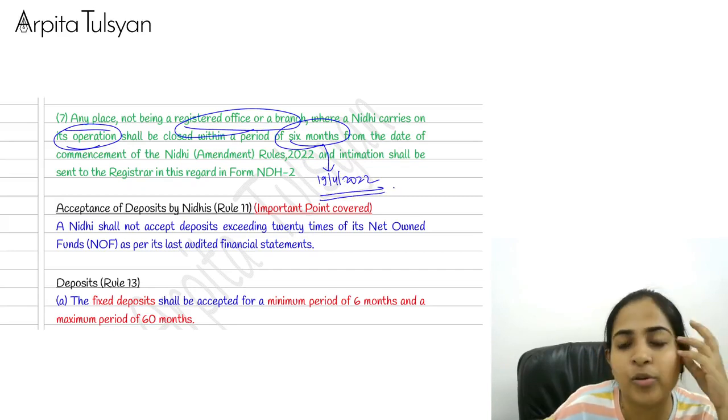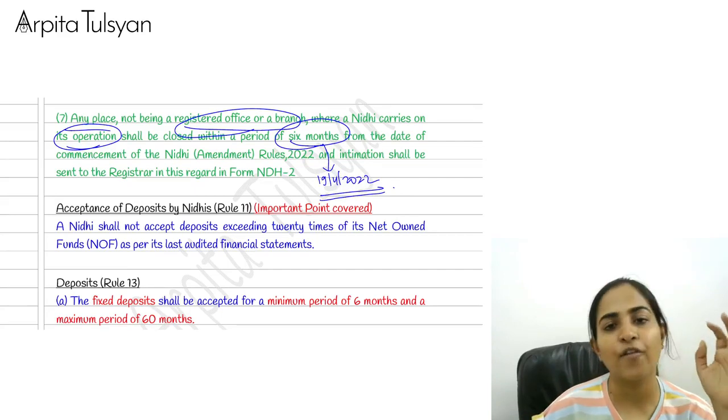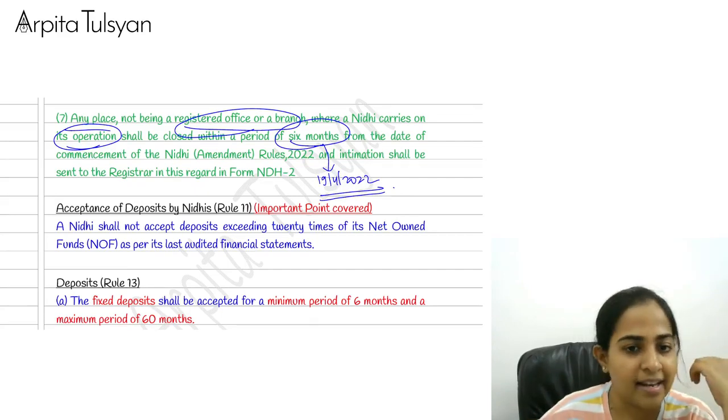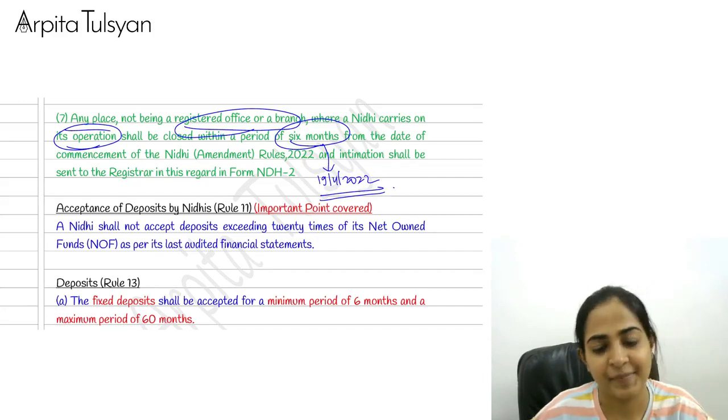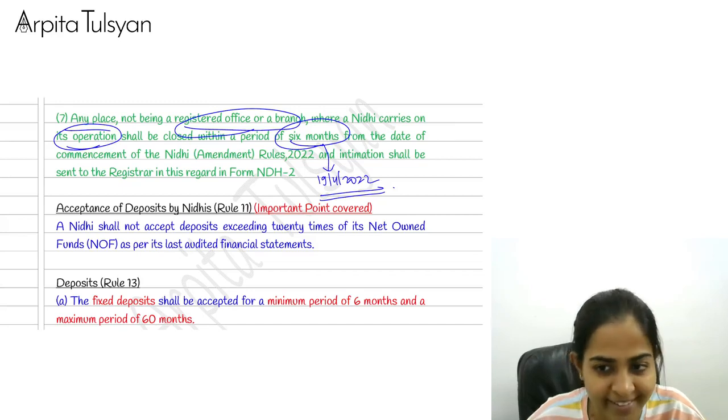Means when these new rules came into picture, they told that we don't want any third place. Either it can be a registered office or it can be a branch office. Very, very clear with this, everyone. Opening was important, plus closing also becomes equally important.